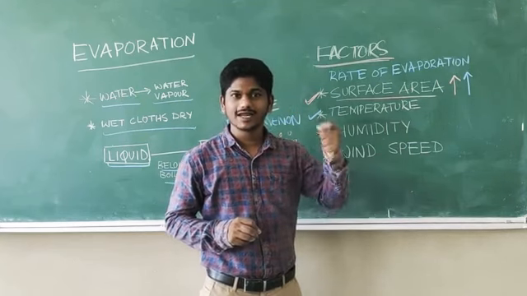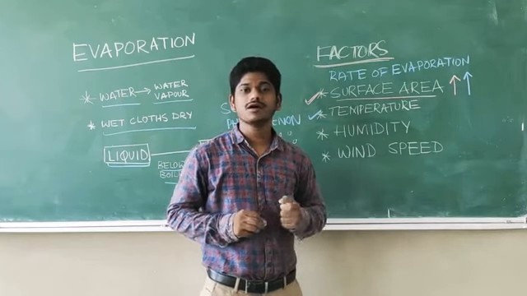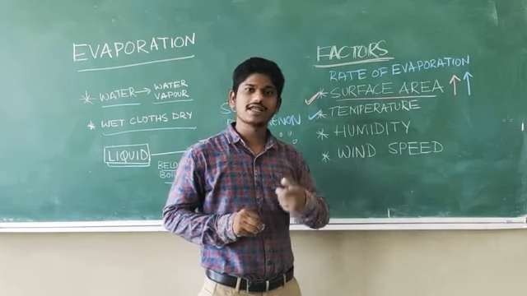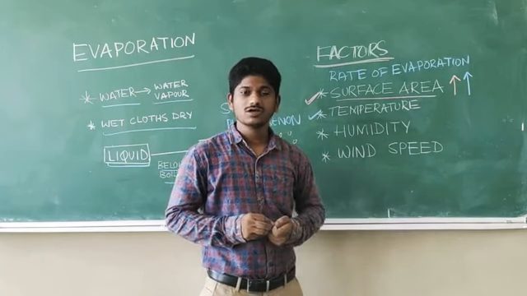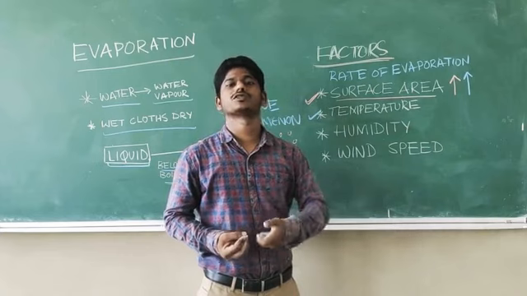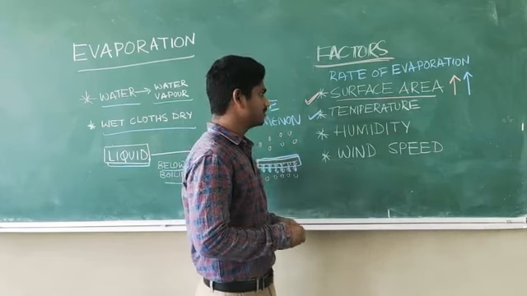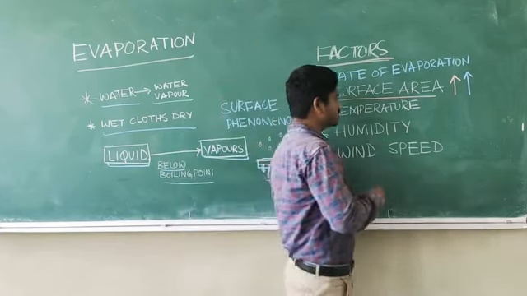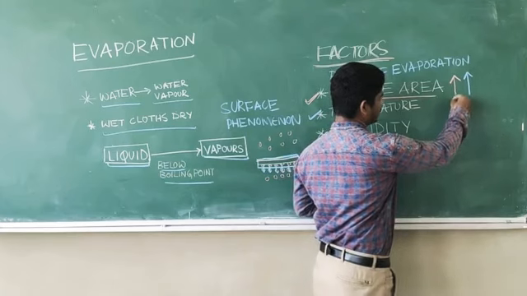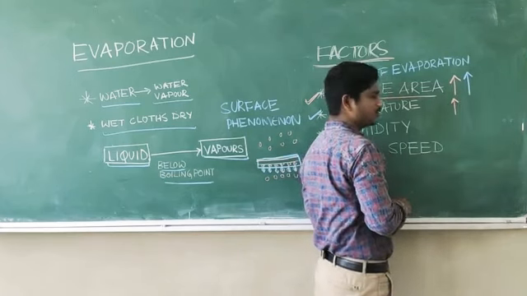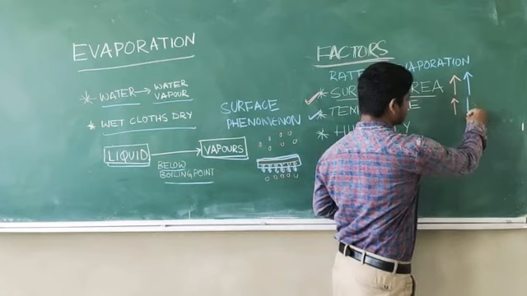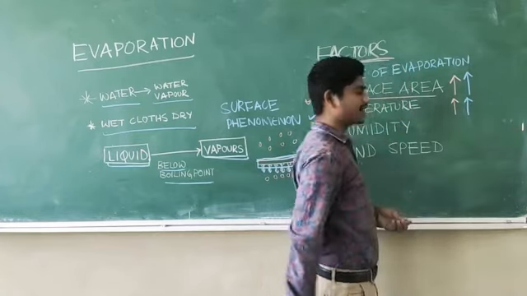They are going to dry up fast when there is more sunlight. More sunlight means more temperature. The higher the temperature, the quicker the evaporation. Therefore, if you increase the temperature, the evaporation also increases. This is the second factor.